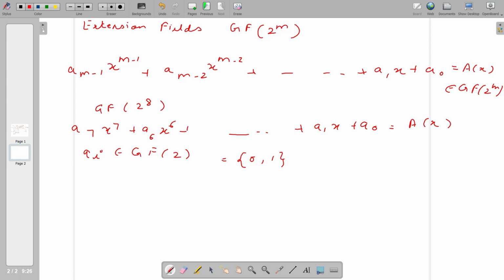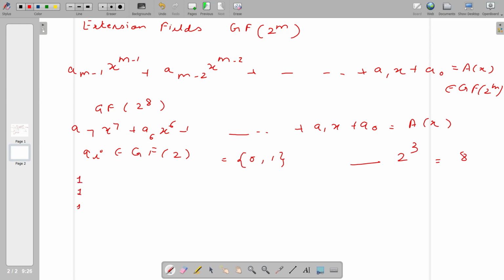If we are talking about 2^8, let's make it for a smaller number, let's say 2^3. It means there should be 8 different elements. So let me write those 8 different elements in 0, 1.